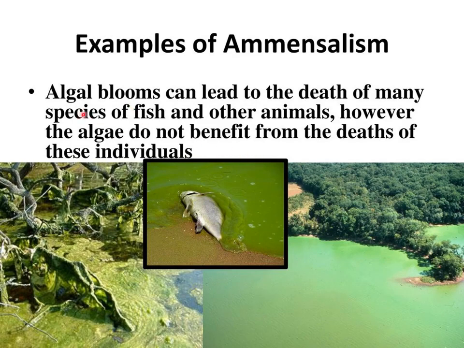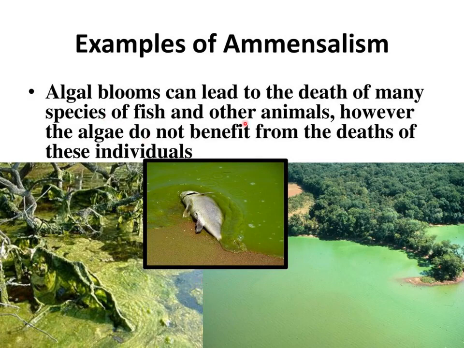So here algal bloom can lead to death of many species of fish and other animals. However, the algae do not benefit from the deaths of these individuals, right?